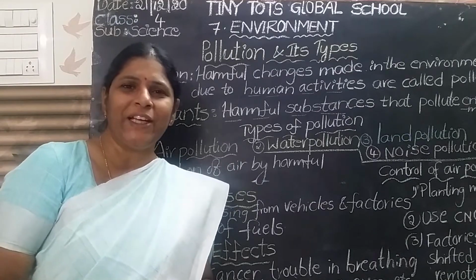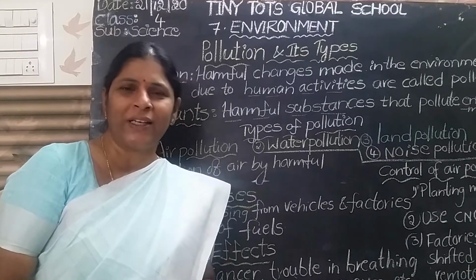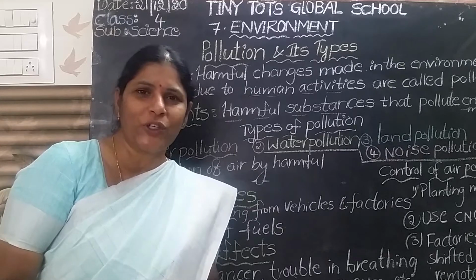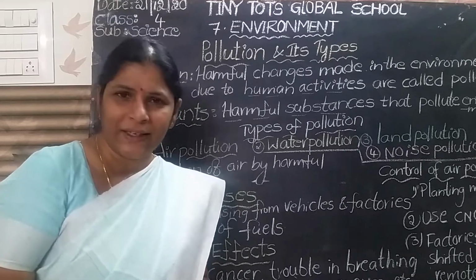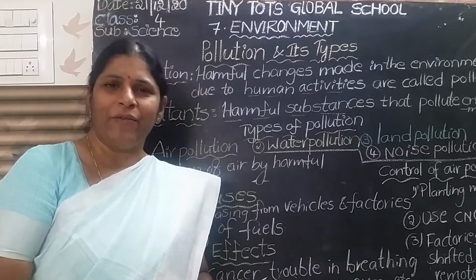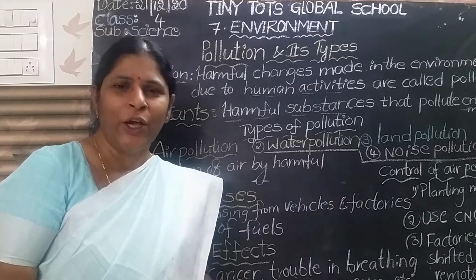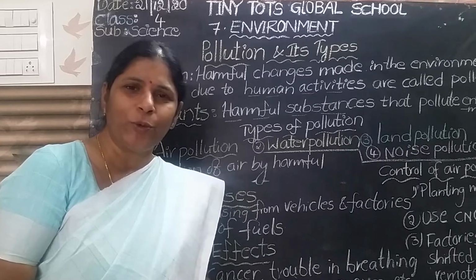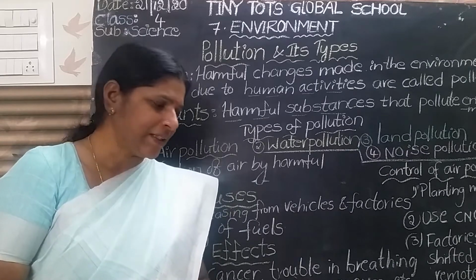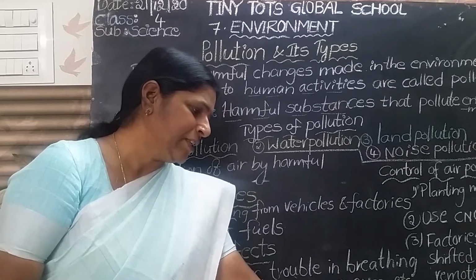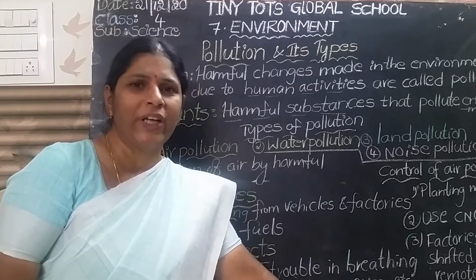What are the main sources of air pollution? Industries, factories, and vehicles are the main sources of air pollution. What are the causes of air pollution? All vehicles release black smoke and harmful gases.